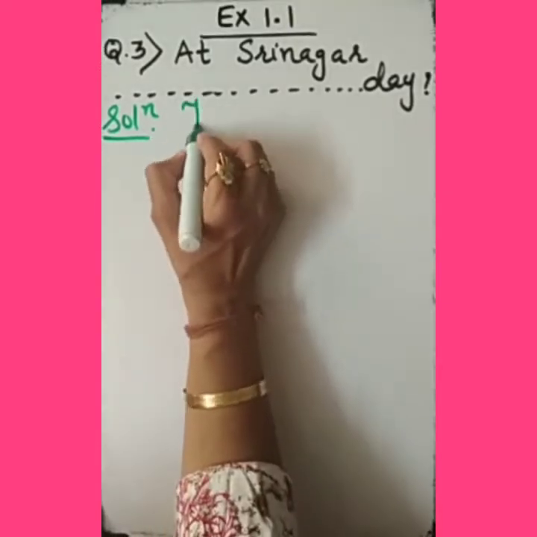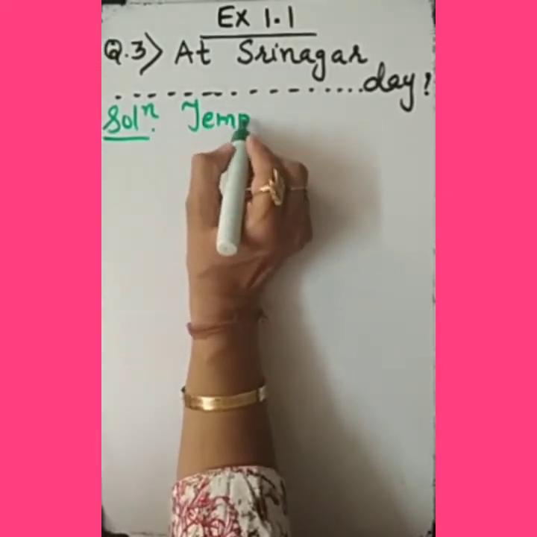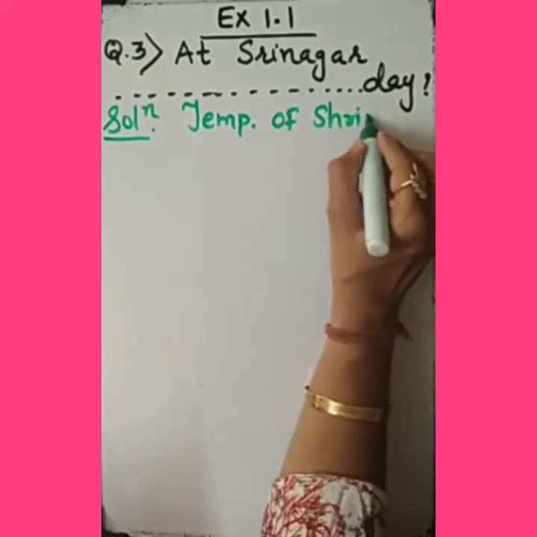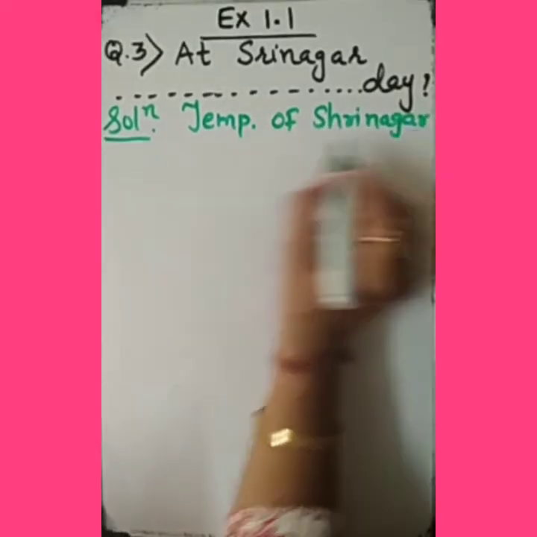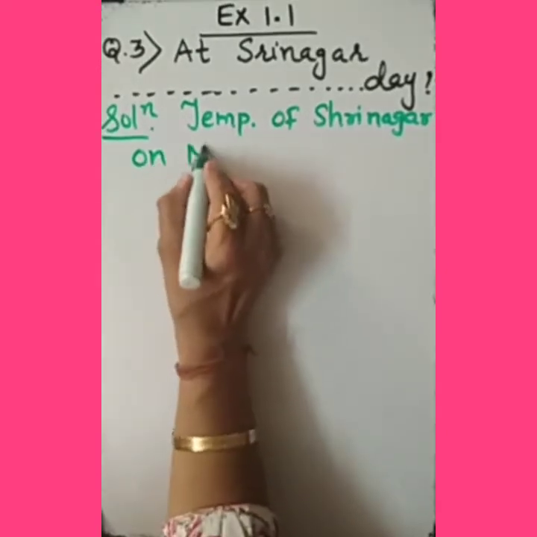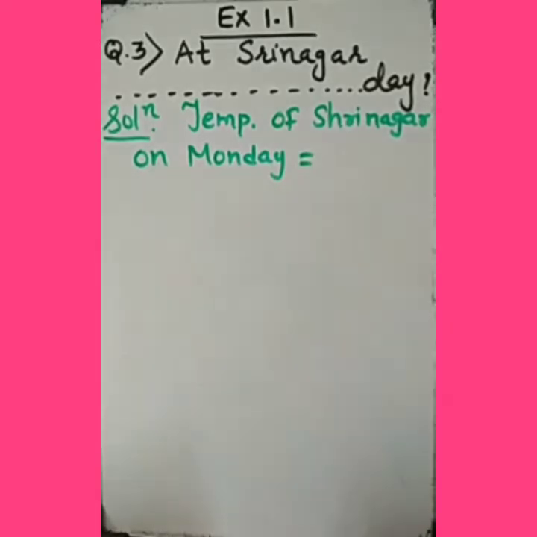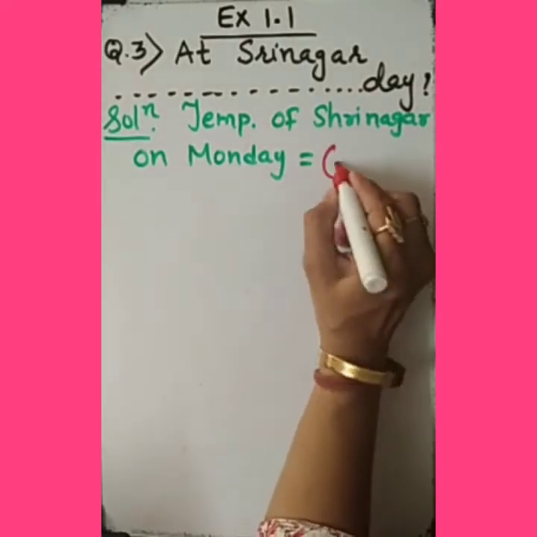So, please start. Temperature of Srinagar on Monday. That is what we are given here. That is equal to, we need to mention, it was minus 5 degrees. So please note it down in a bracket.